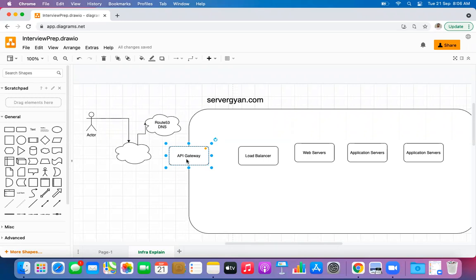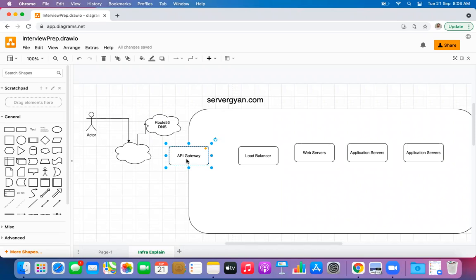Okay. Then the ISP of DNS. Okay. Then the Google DNS, the root DNS. Okay. And then the domain registrar.